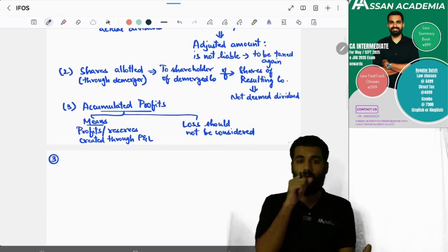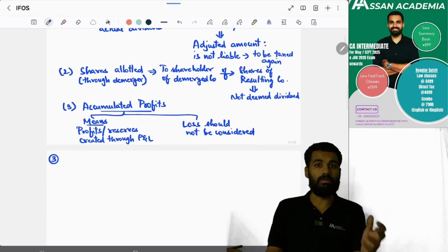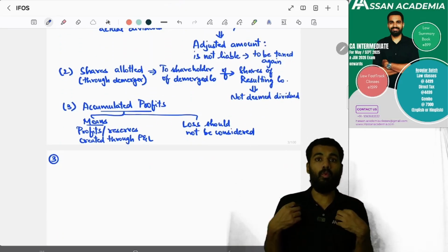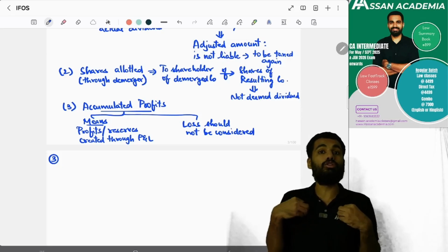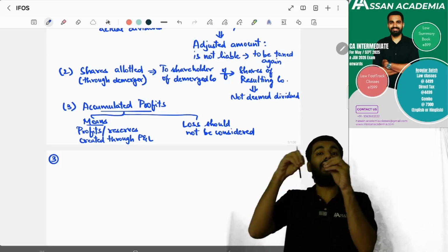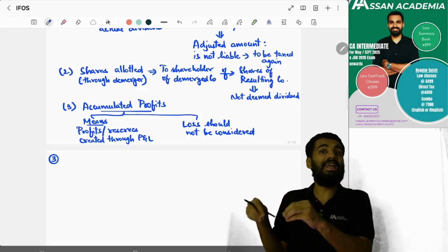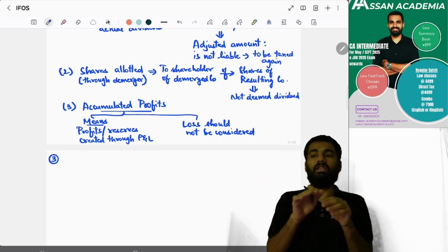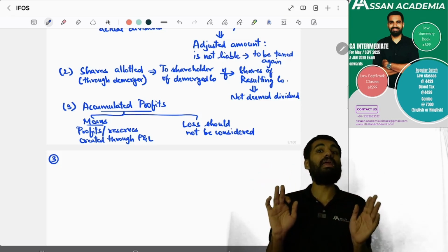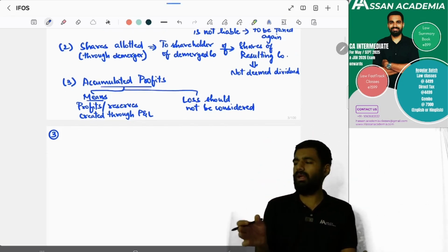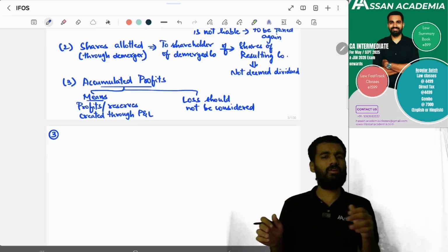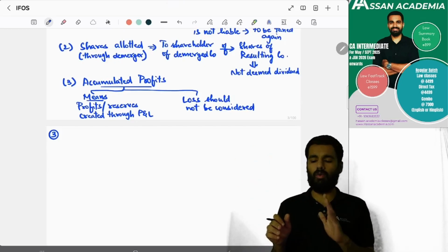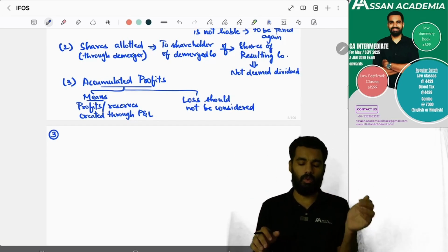Yes or no? Yes. And shares allotted through demerger, where those who were already the shareholders of the demerged company now are getting shares of what? Resulting company. In that situation, this is not considered as deemed dividend. And what is accumulated profits? Profit or reserves which have been created through P&L are called accumulated profits. Loss should be ignored.